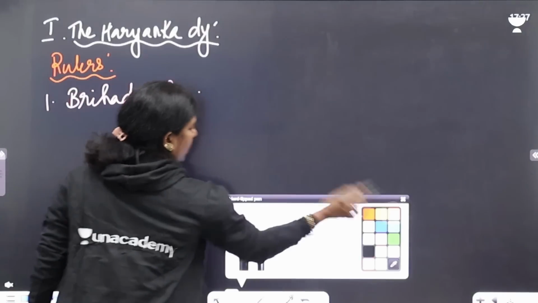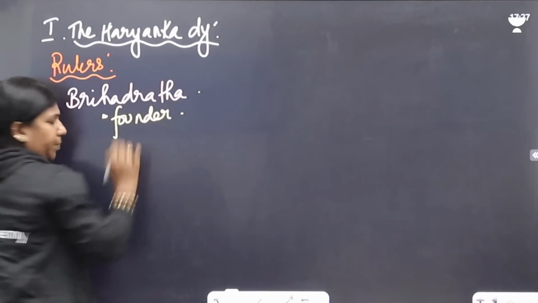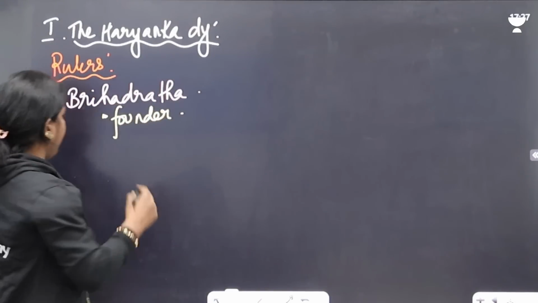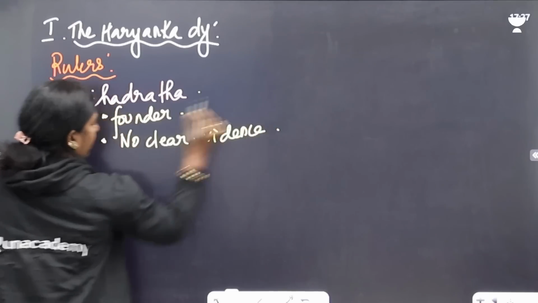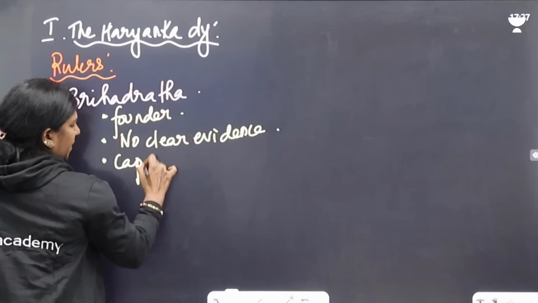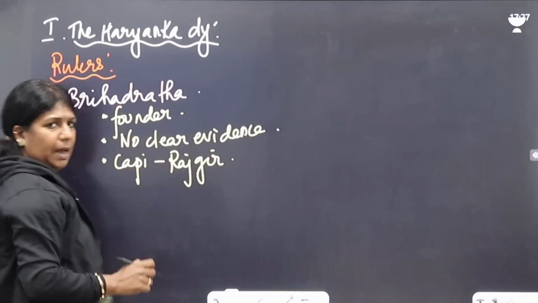Brihadratta was the first ruler, so we call him the founder of the Haryanka dynasty. We don't have any clear evidence about him. But his capital was Rajgir.